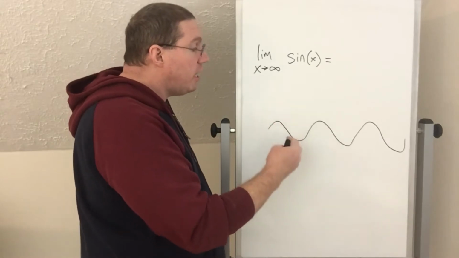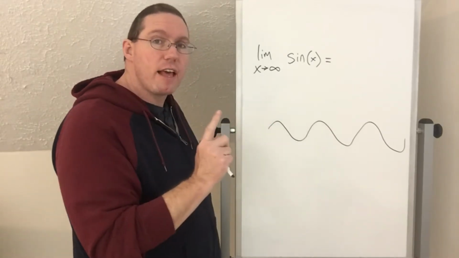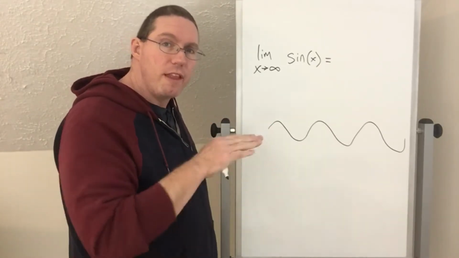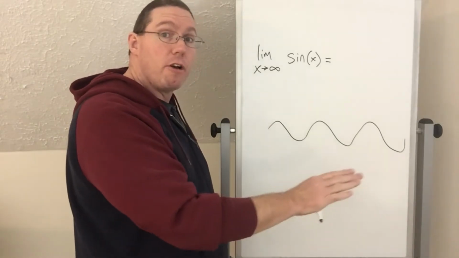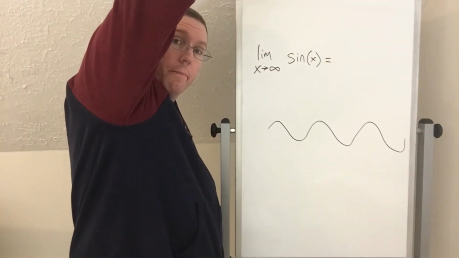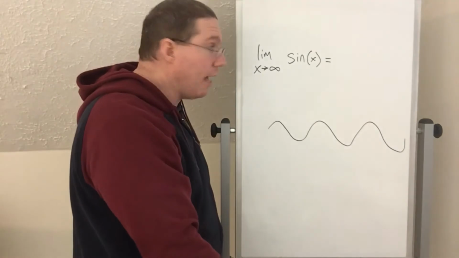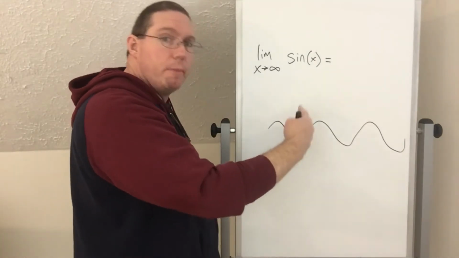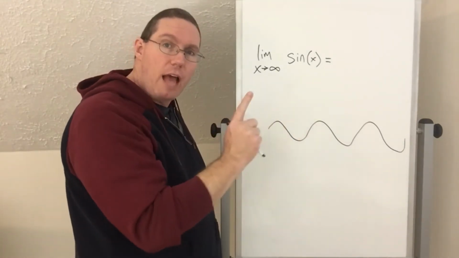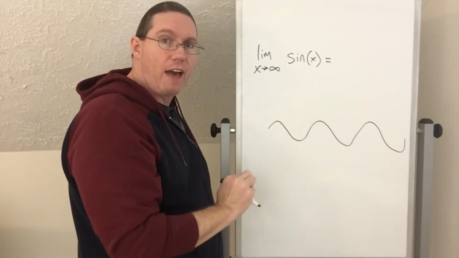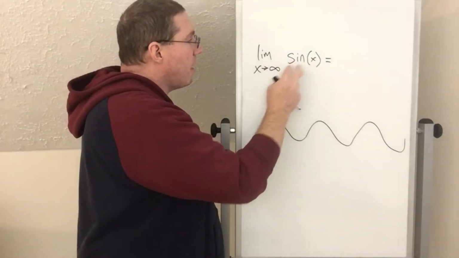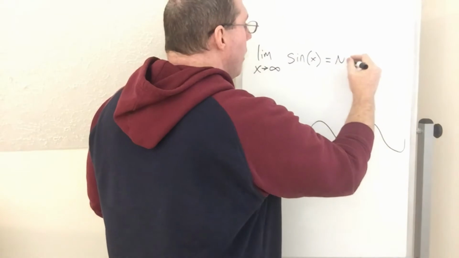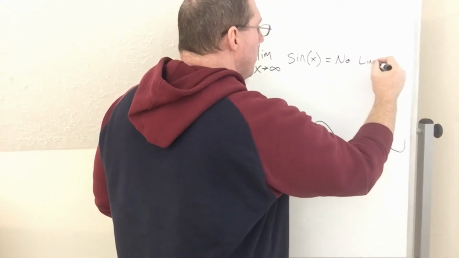So if it just keeps changing, that means it's never settling in on a single value. It's never becoming an asymptote. It's also not going way up to positive infinity or way down to negative infinity. It just keeps jumping between 1 and -1. And because it's not getting closer and closer to a single value, the limit of sine of x as x approaches infinity, there is no limit.